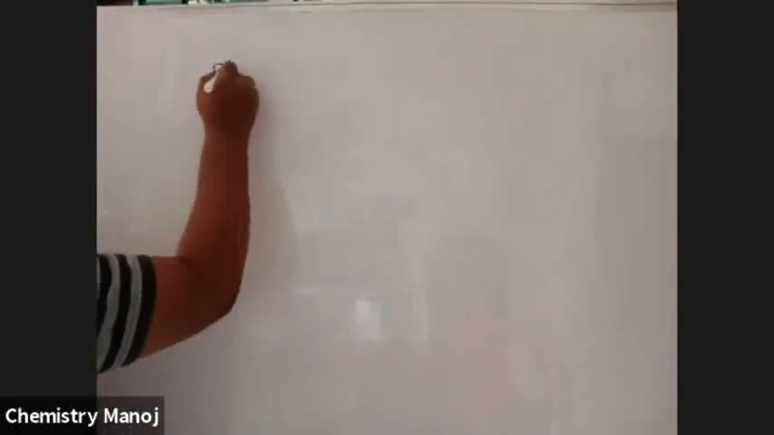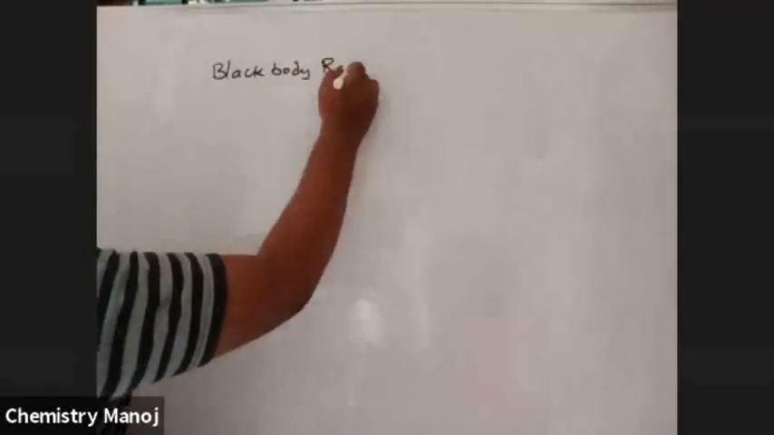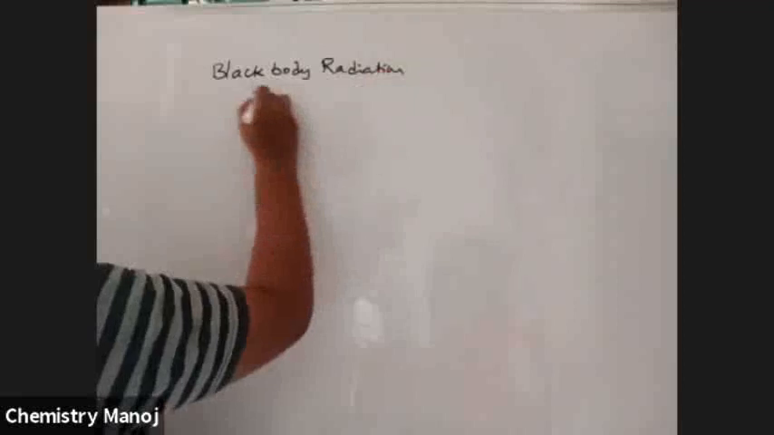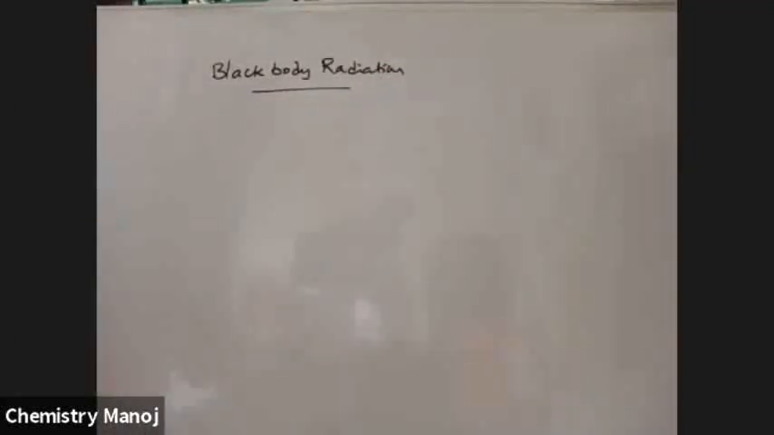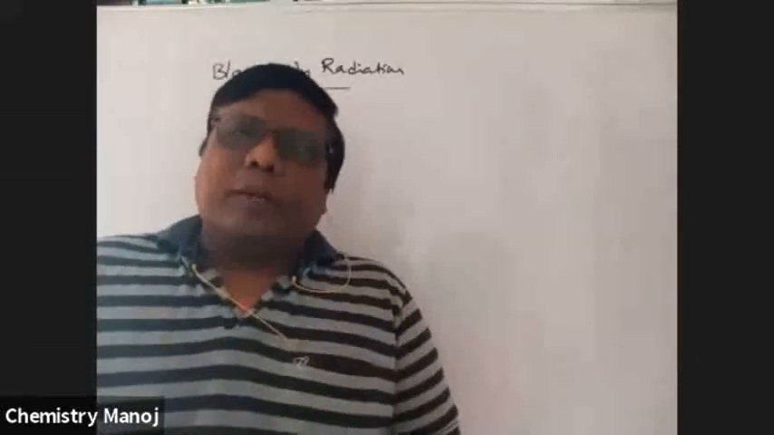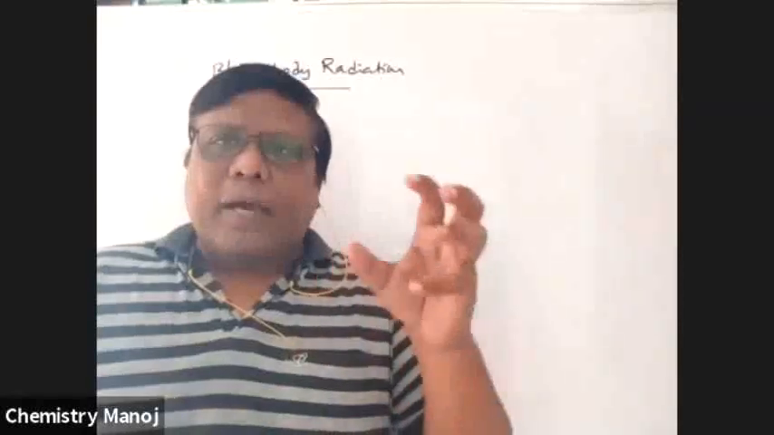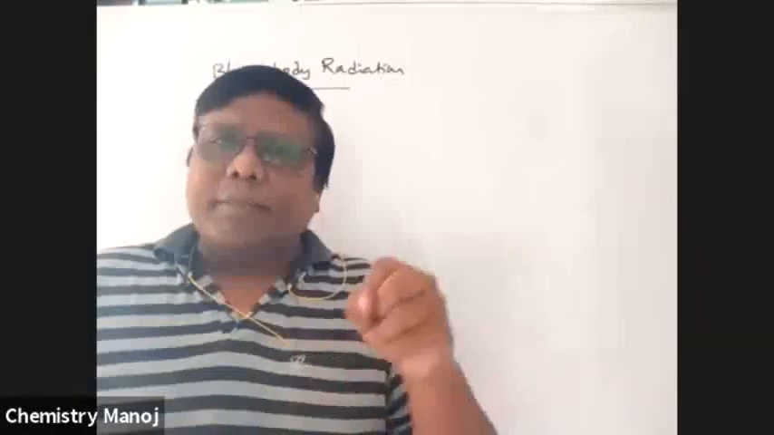Before going to Planck's quantum theory, you should know about black body radiation. It is another experiment and another development from before that period. What is meant by a black body? A black body is a perfect absorber.